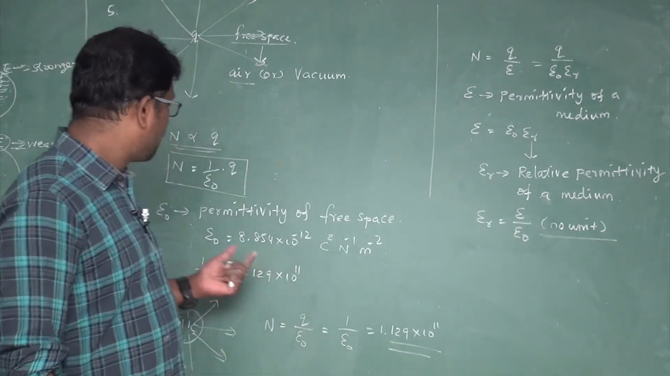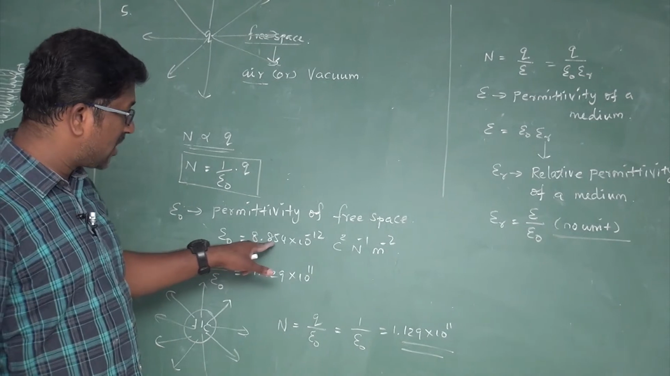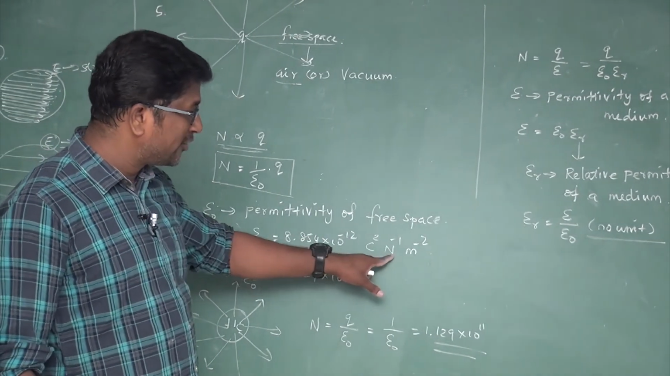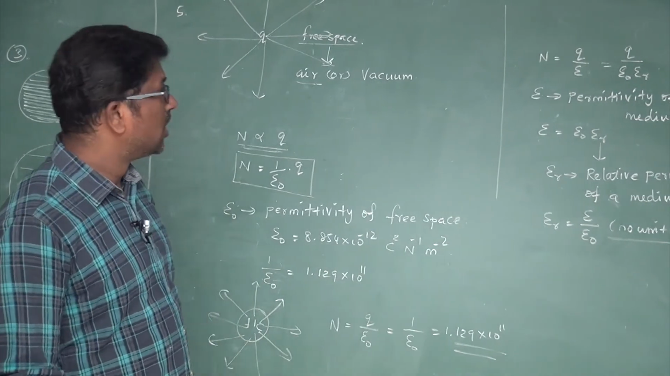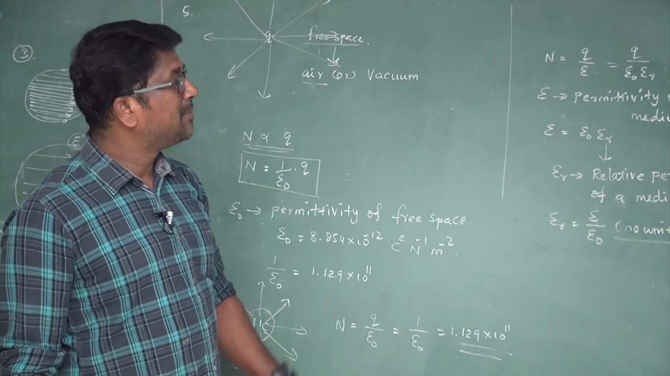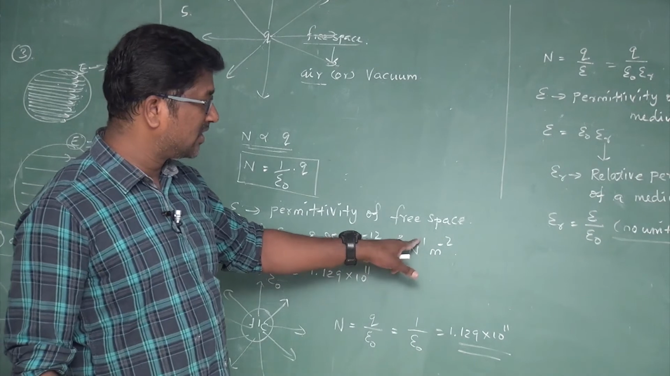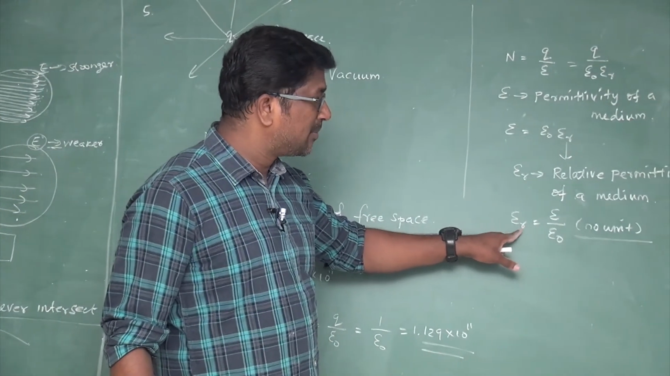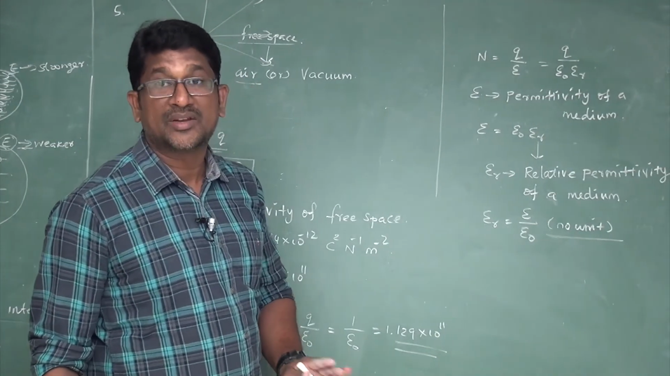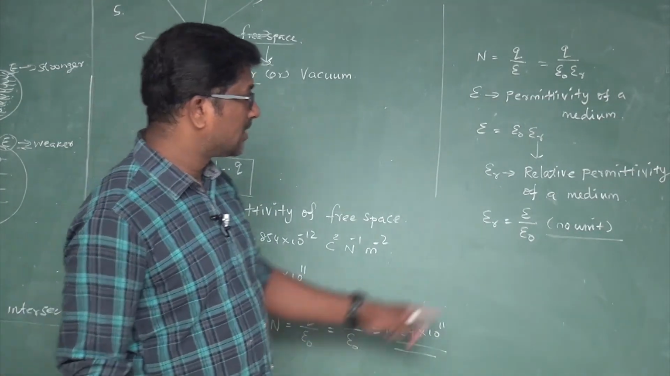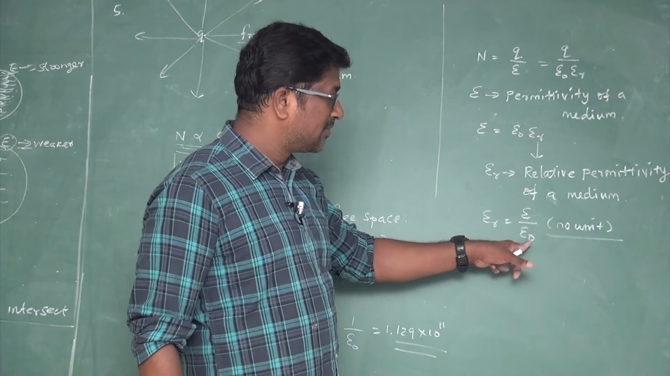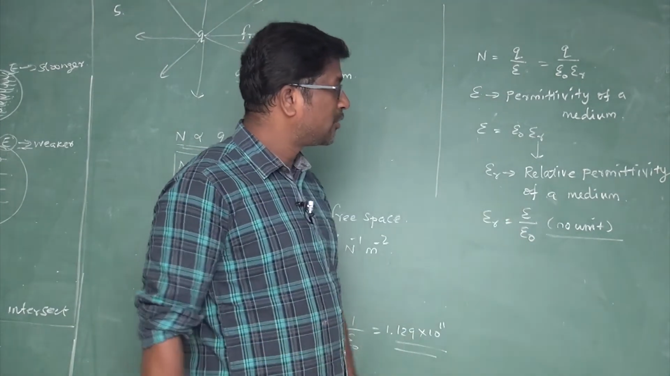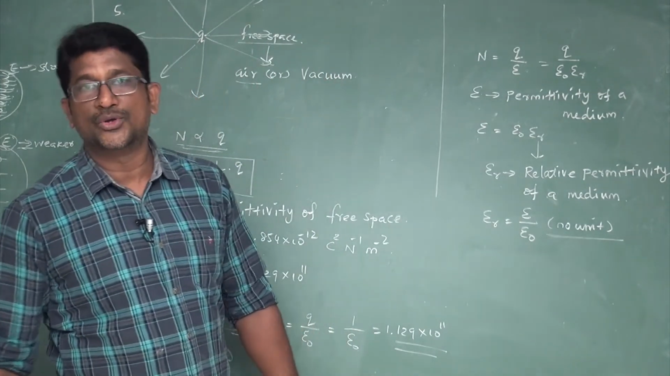The value of permittivity of free space is 8.854 into 10 power minus 12. Its unit is Coulomb square Newton inverse meter power minus 2. And the unit of permittivity of the medium is also the same, Coulomb square Newton inverse meter power minus 2. But the relative permittivity of the medium has no unit, because both numerator and denominator have the same unit, so they cancel each other. So, that is why the relative permittivity of the medium has no unit, right.